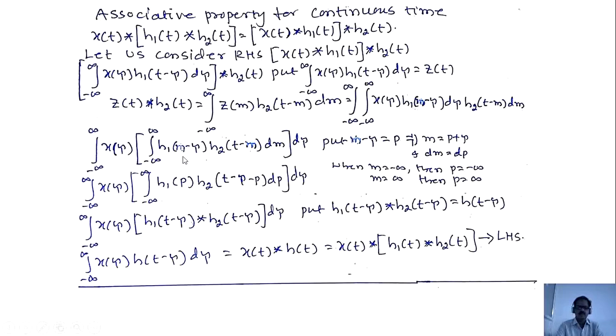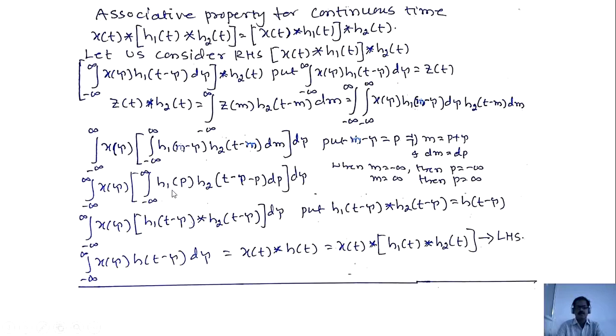We get integration from minus infinity to plus infinity x of tau, this integration as it is. This is substituted as p: h1 of p, h2 of t minus m. What is the m value? p plus tau. So here it is t minus p minus tau. I write it as t minus tau minus p into dm, which equals dp. This d tau is as it is.